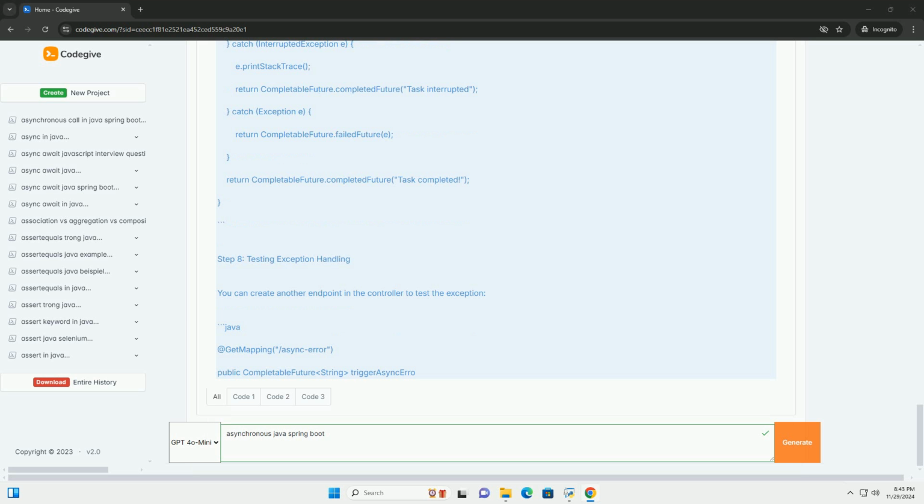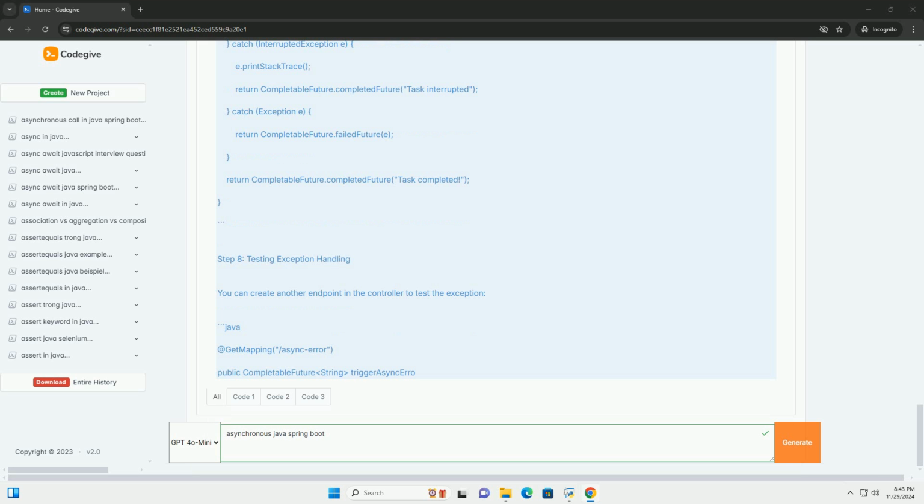Step 2, configure asynchronous support. In your main application class, enable asynchronous support by adding the @EnableAsync annotation. Step 3, create an asynchronous service. Next, create a service that will handle the asynchronous tasks. We will simulate a long-running task using Thread.sleep.